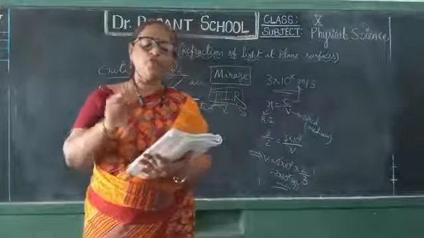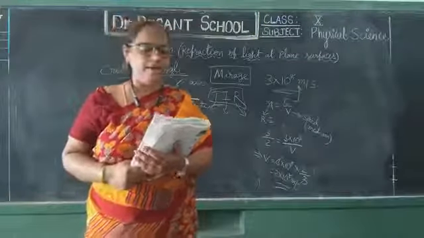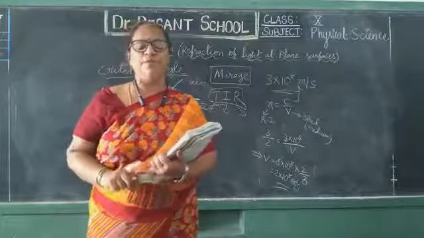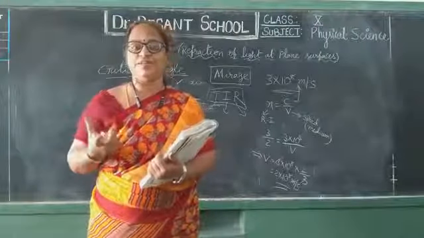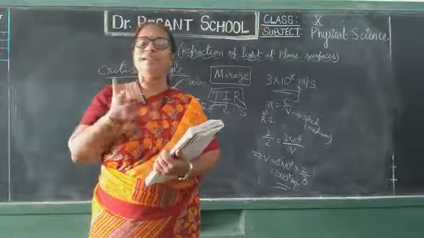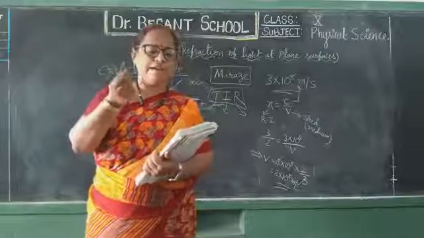Next, applications of total internal reflection, very, very important. Two applications are given. One is brilliance of diamonds and the other is optical fibers. Why is diamond so precious, so valuable? Because of its shining. How is it getting that shining? Because diamond has a very low critical angle.